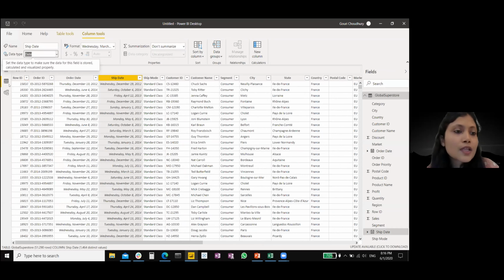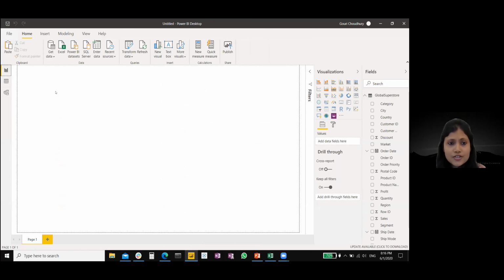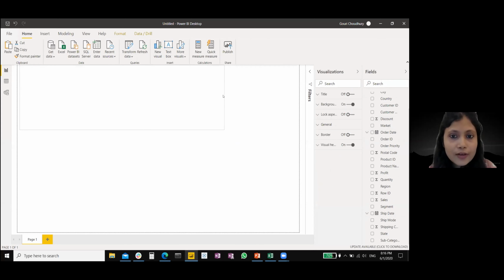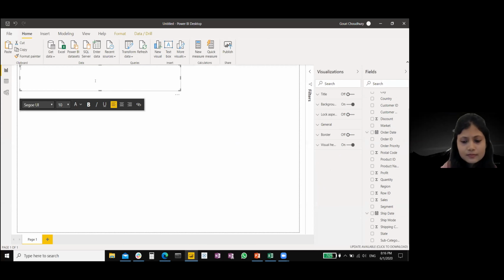All right. So next we are going to the visualization or the report canvas. Now you see we have all the data, and we can also see that the date that we changed has now got a calendar icon over here, which shows that we have successfully changed it to a date type. Now the first thing that we should do while creating a report is to first add a title to the report. So it's pretty easy. From the home button, you have to just click on the text box. I'm just going to resize it a bit and then add good formatting to this.